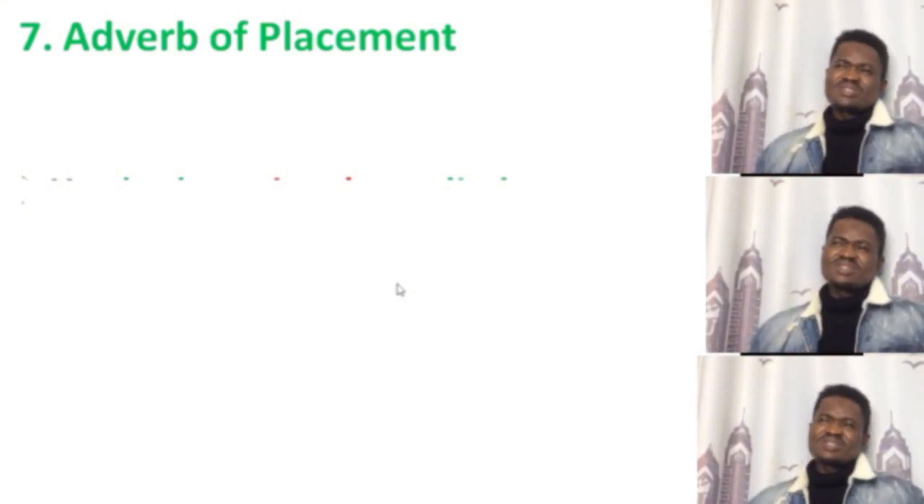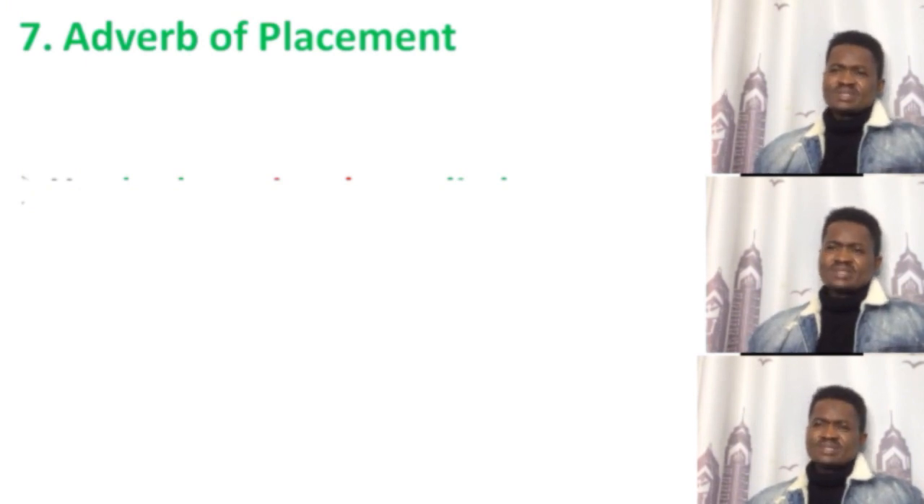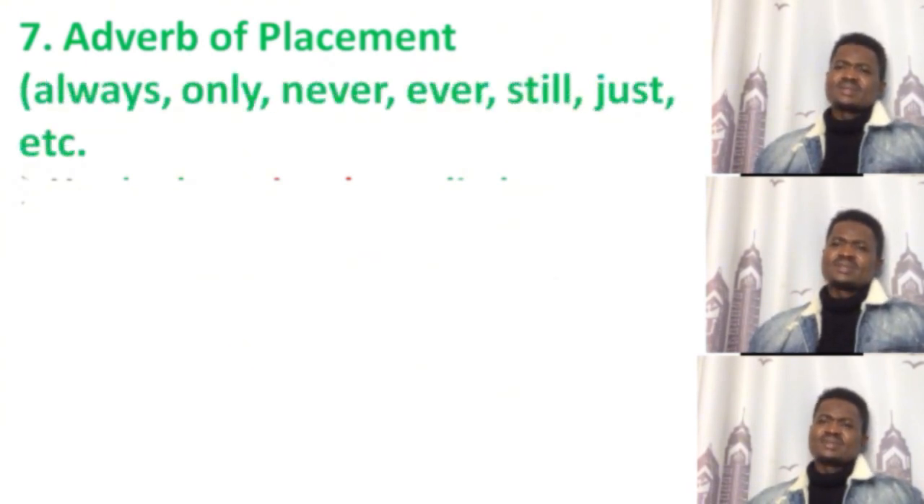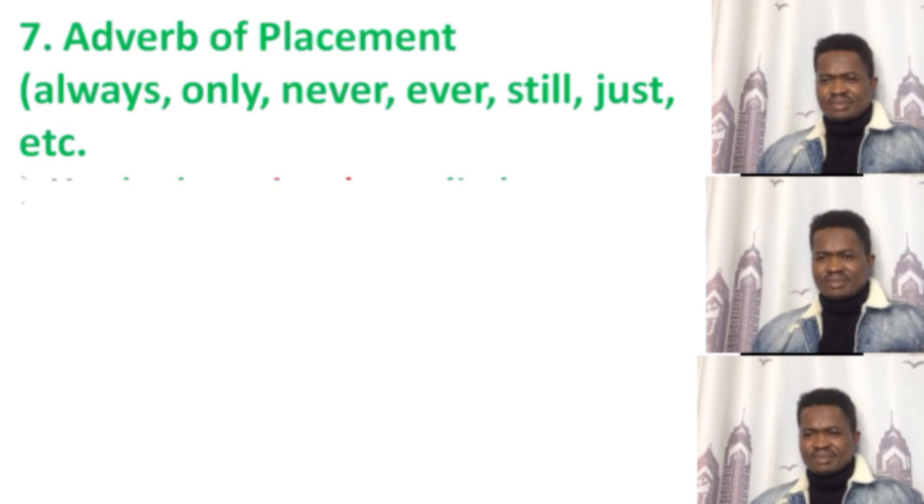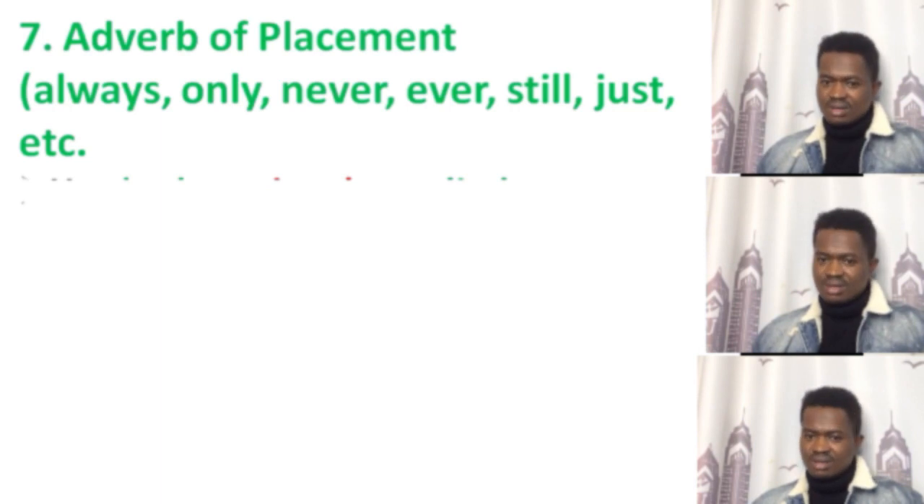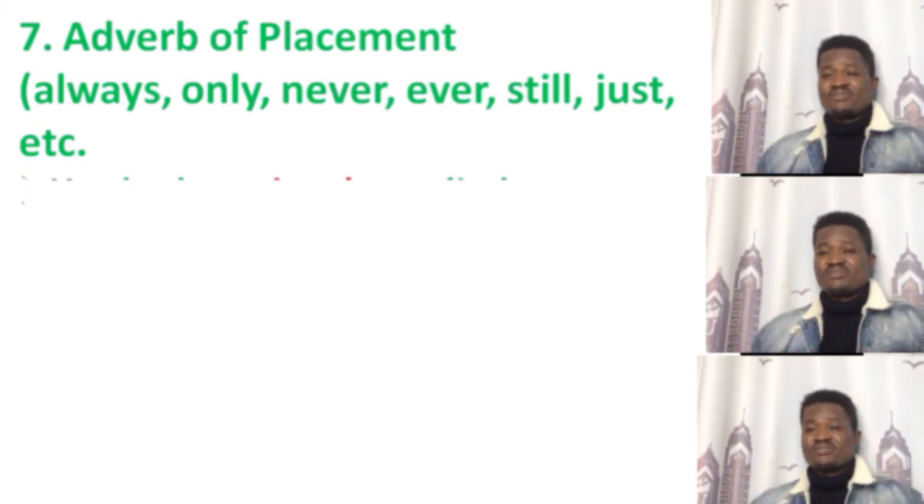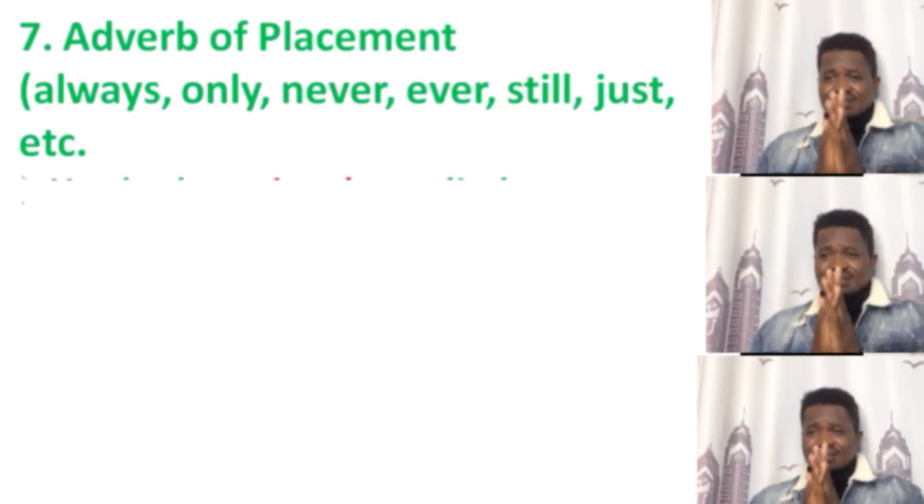Adverb of placement. When we talk about adverb placement in the past perfect, we place the adverbs between the auxiliary verb had and the main verb, which is the participle. Examples are always, only, never, ever, still, just, etc. These are adverbs of placement. Adverb placement just tells us where we place the adverb in the past perfect tense.